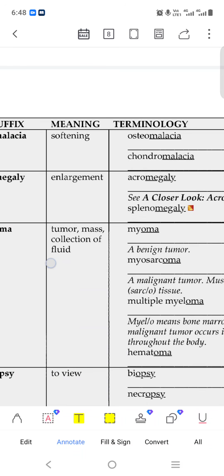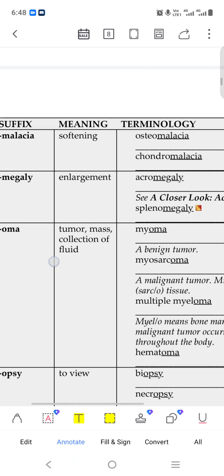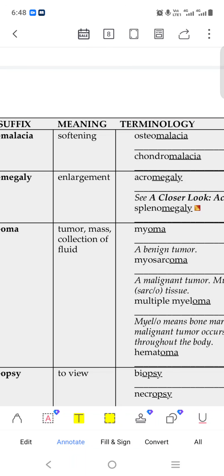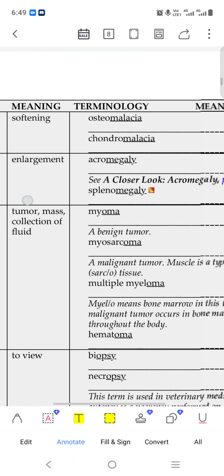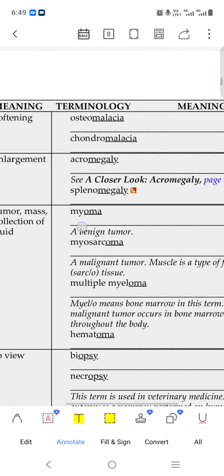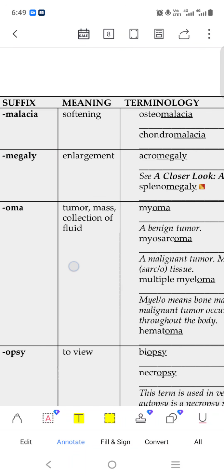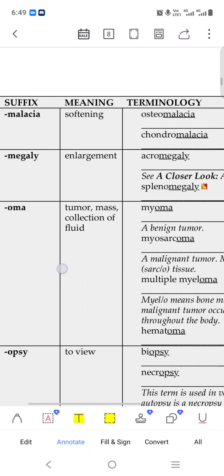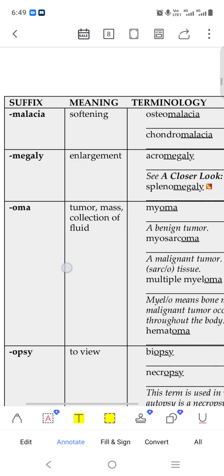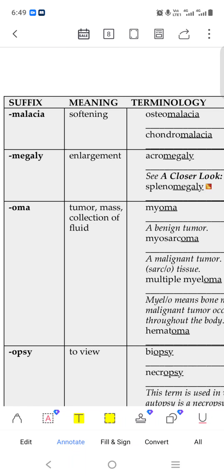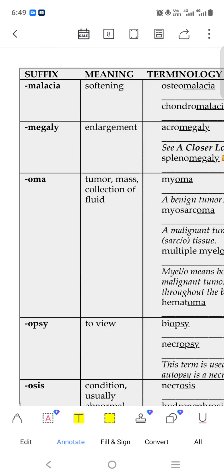Megaly means enlargement. Something becomes enlarged. So acromegaly: acro is our extremity area, the hand area, this type of portion. You can also search in Google and you will know better. Acromegaly is enlargement of a part of our body, like the hand or anything.